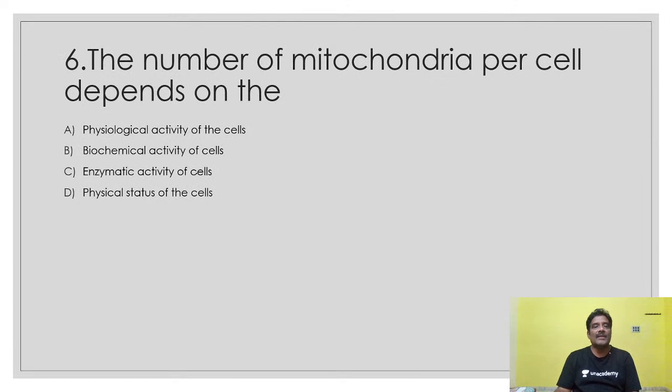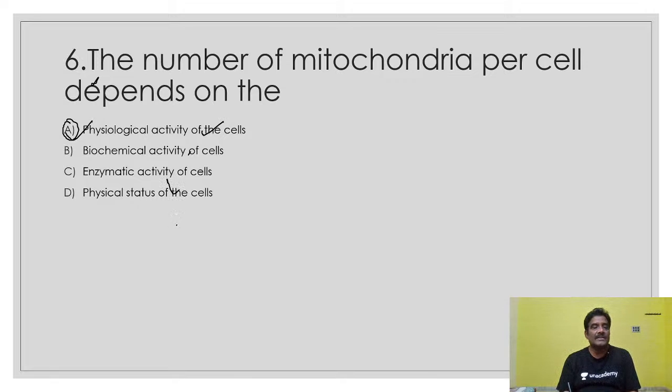Another important function: the number of mitochondria per cell depends on the physiological activity of the cell. For example, if the cell is more active in synthesizing proteins, the number of mitochondria is more. That point you have to understand. For example, wing muscles contain a large number of mitochondria. Why? Because a large amount of energy is required for flapping their wings.